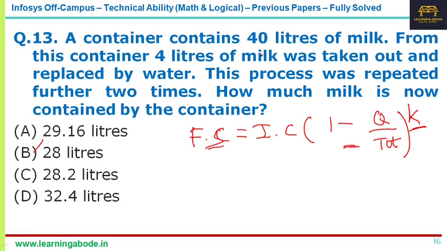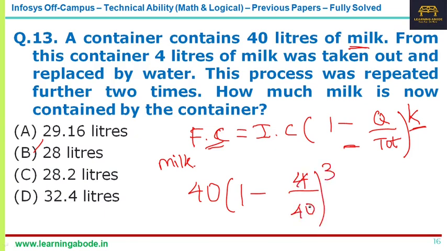Here you have milk and milk is getting reduced, so you should put milk here and not water. The initial quantity of milk is 40 liters, and the quantity removed is 4 liters out of the total 40, and you are doing it 3 times. So it is 1 by 10, so it is 40 into (9 by 10) whole power 3.